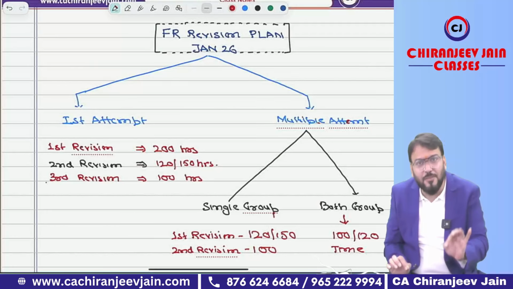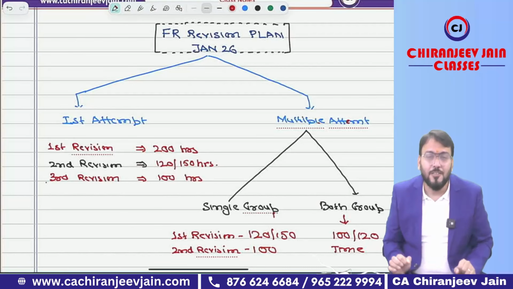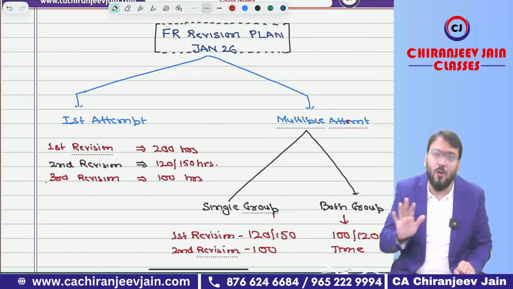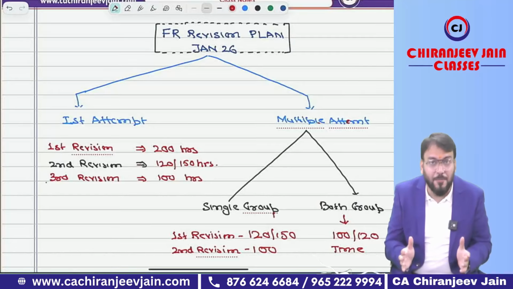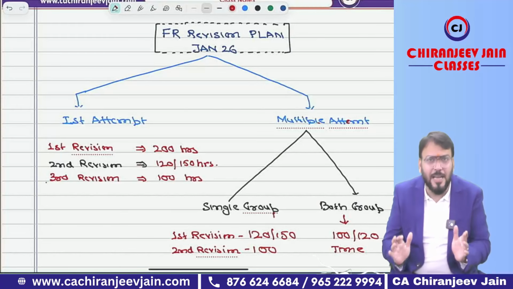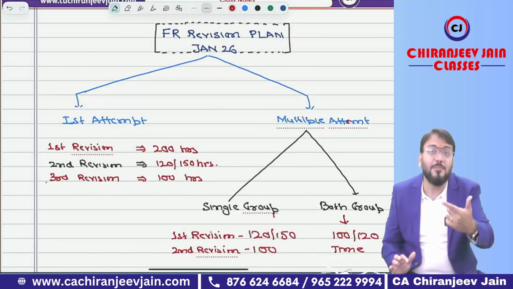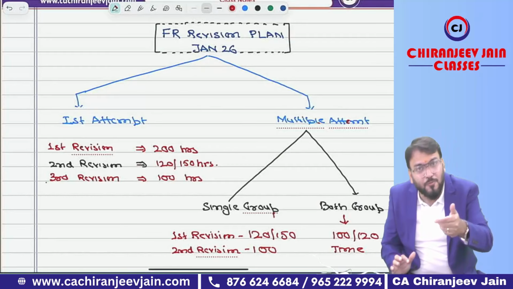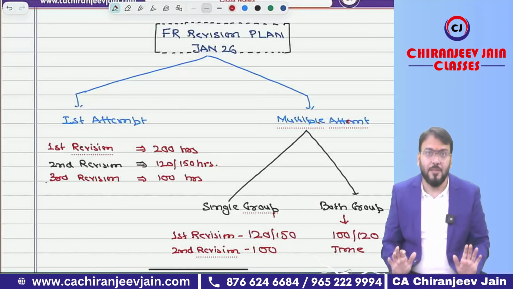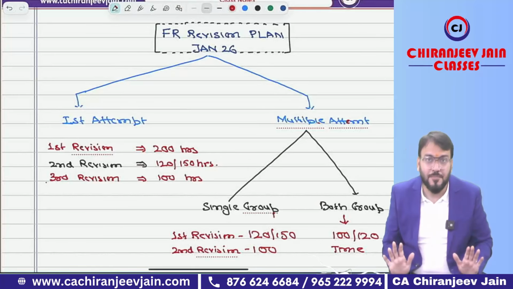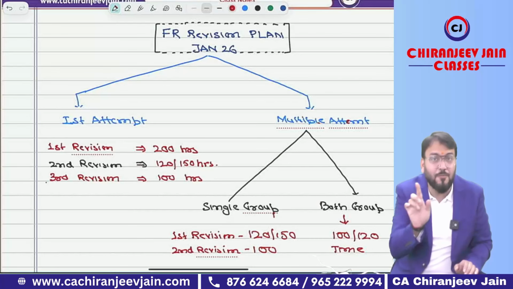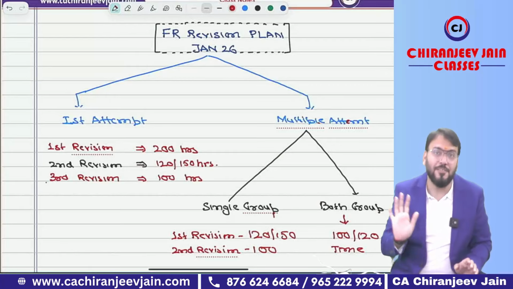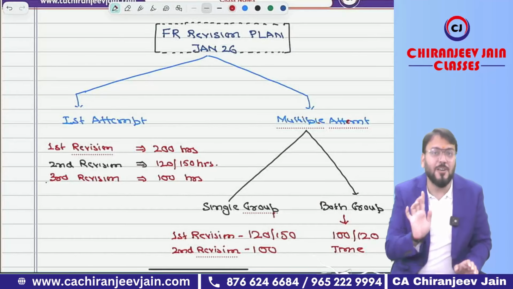First we need to understand whether you are writing the Jan 26 exam for the first time. If you are a first timer, you need to revise all subjects, not only FR, minimum 3 times. Right now we are discussing FR, so of course you need to revise FR 3 times. From my point of view, because your revision has already started, you may have already completed your first and second revision, so you need to decide how many revisions are left. For the first revision, if you are writing the Jan 26 exam for the first time, you need to give minimum 200 hours. Minimum 200 hours for the first revision.